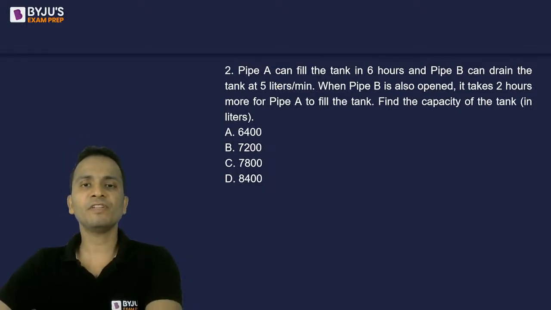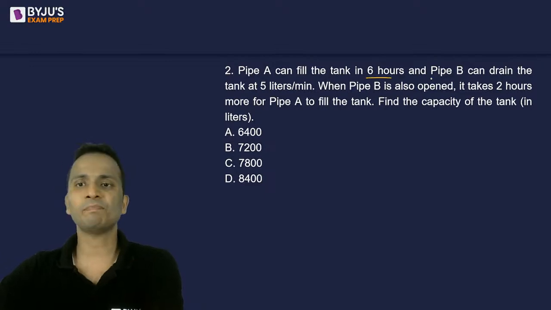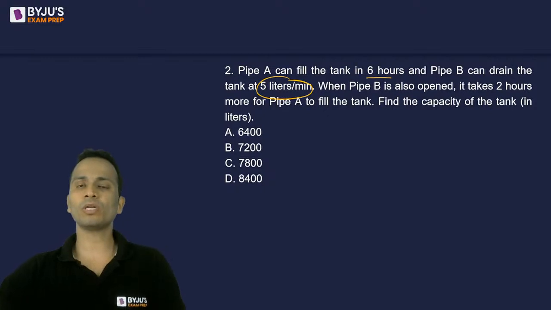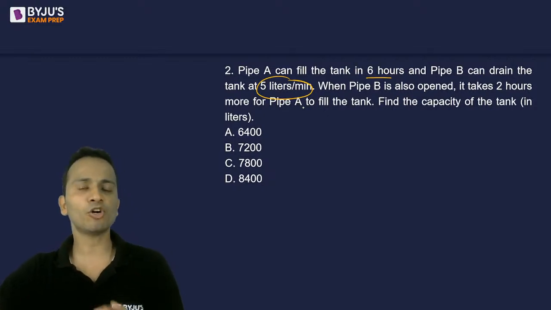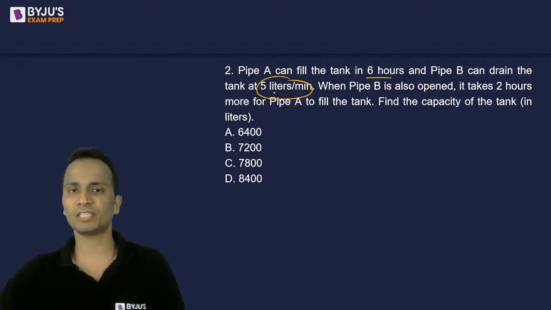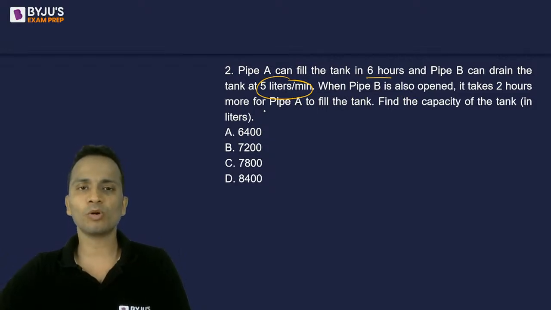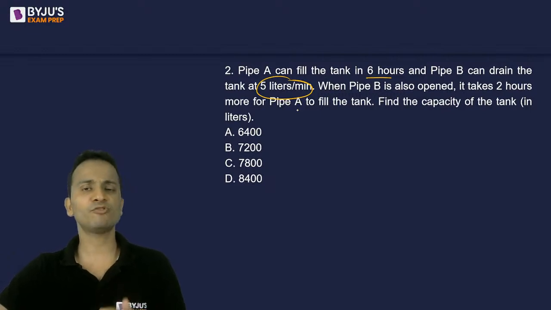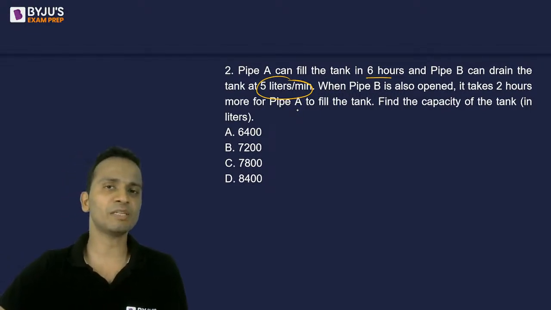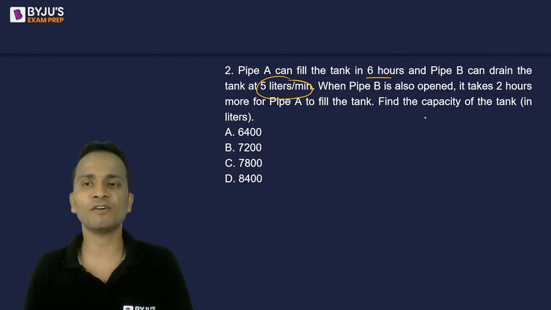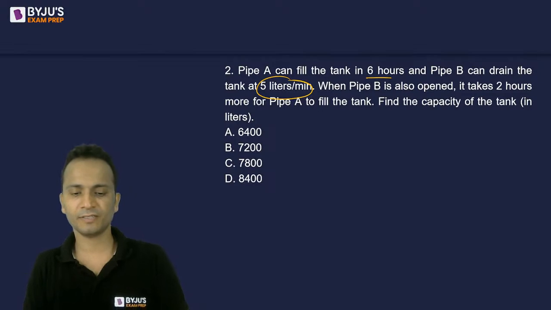So pipe A can fill the tank in 6 hours and pipe B can drain the tank at the rate of... So pipe A का total time दिया हुआ है और pipe B का rate of flow दिया हुआ है. So pipe B can drain the tank at a rate of 5 liters per minute. When pipe B is also open, it takes 2 hours more for pipe A to fill the tank. So if both the pipes are working together, then it will take 2 hours more than the time taken by pipe A to fill the tank alone. We'll have to find out the capacity of the tank in terms of liters.